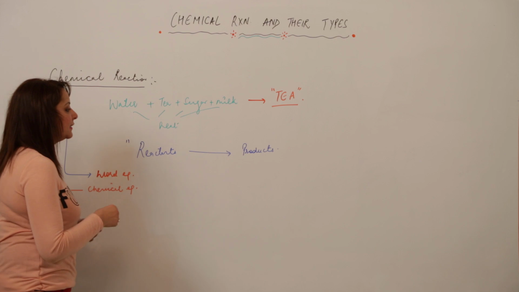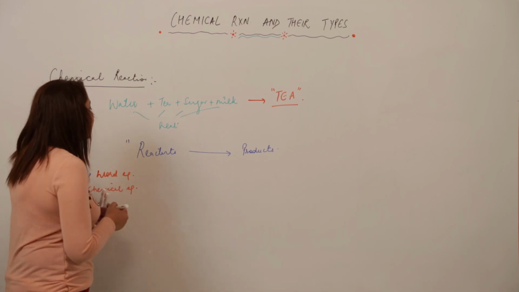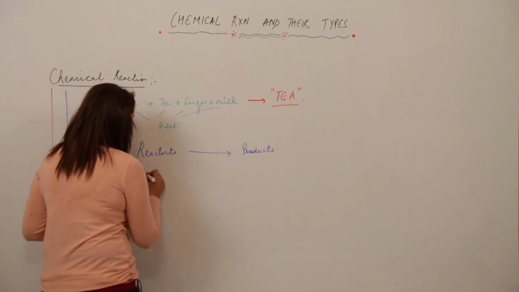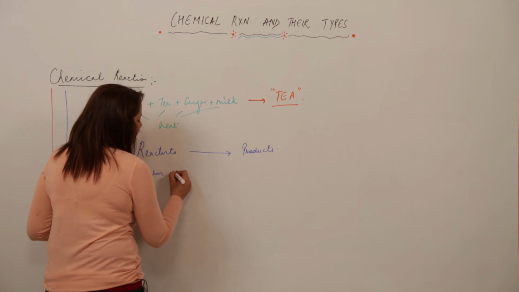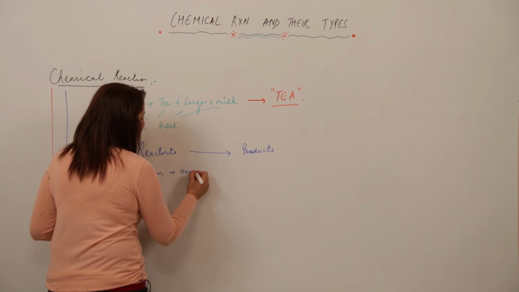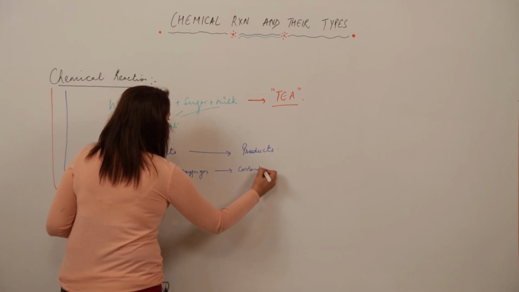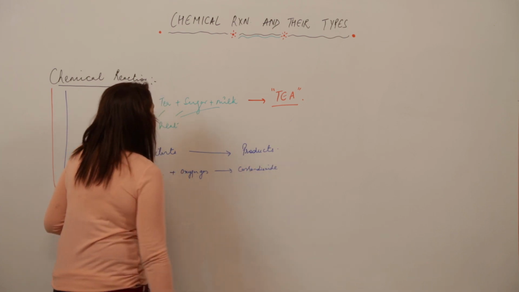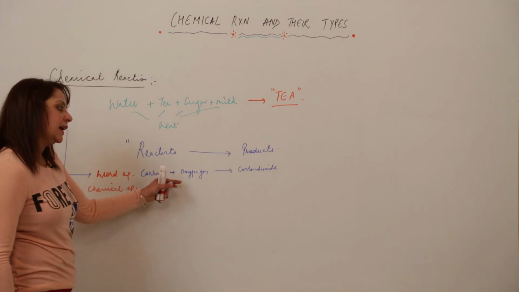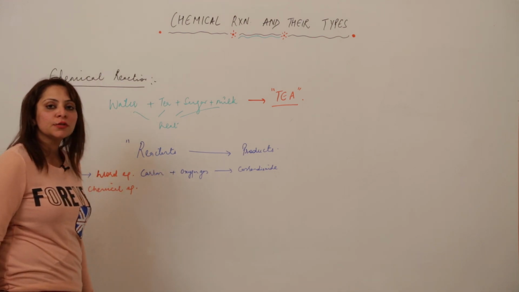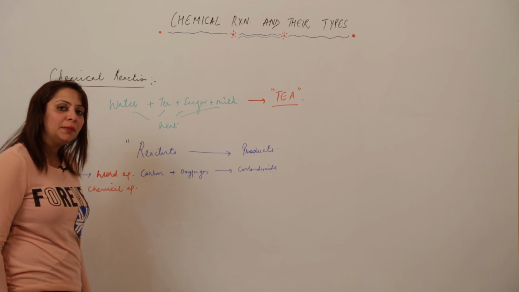Now I am taking one more example. If I say that carbon reacts with oxygen gas to form carbon dioxide, I can write the chemical reaction in the form of a word equation: carbon plus oxygen gas gives carbon dioxide.